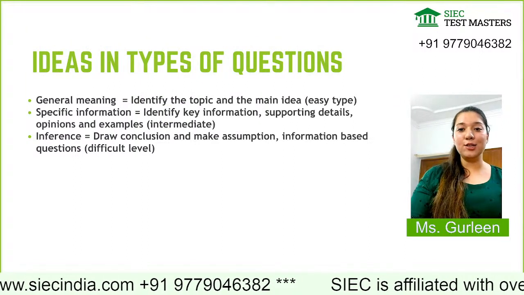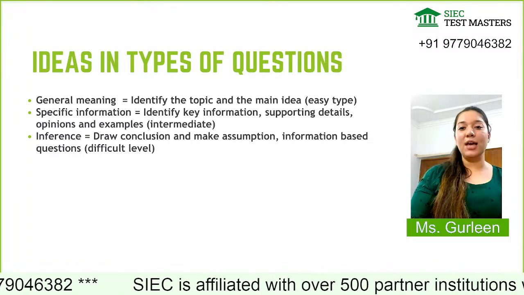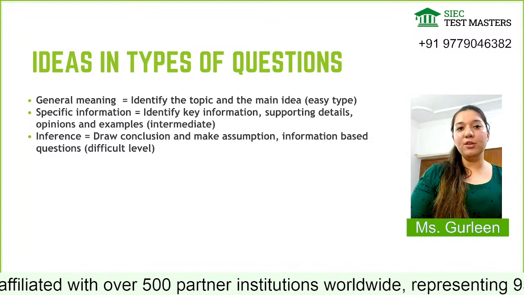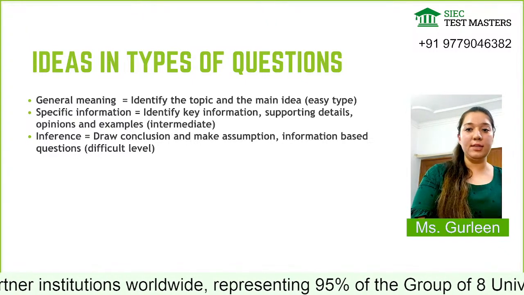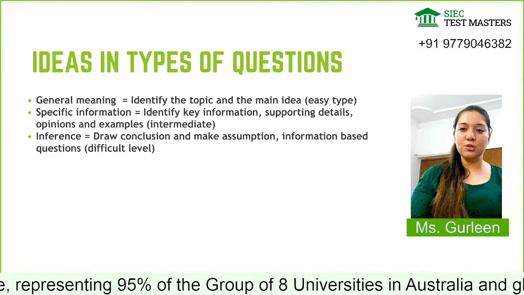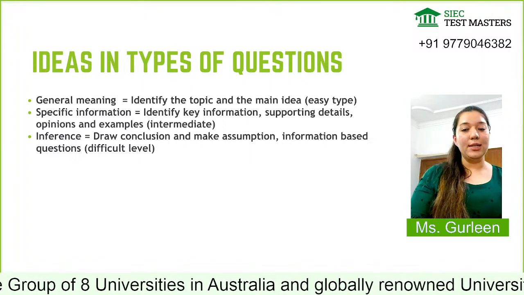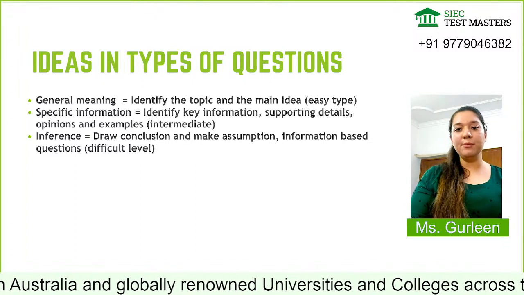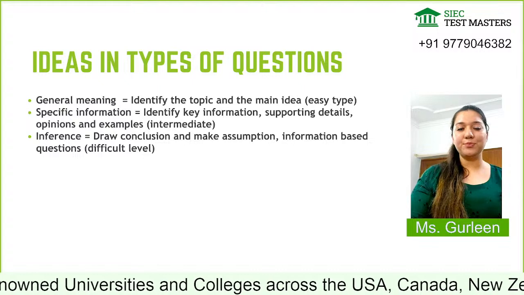According to it, they are actually using different types of ideas or different topics which we have to find. If I talk about the first type of paragraph, mostly it will be of general meaning, where I have to identify who has written the email or letter, to whom the person has written, and what the purpose is. So this will be the main idea which I have to keep an eye on. And this is a type of easy question. It could be used in the second paragraph or second task also, but not mostly.